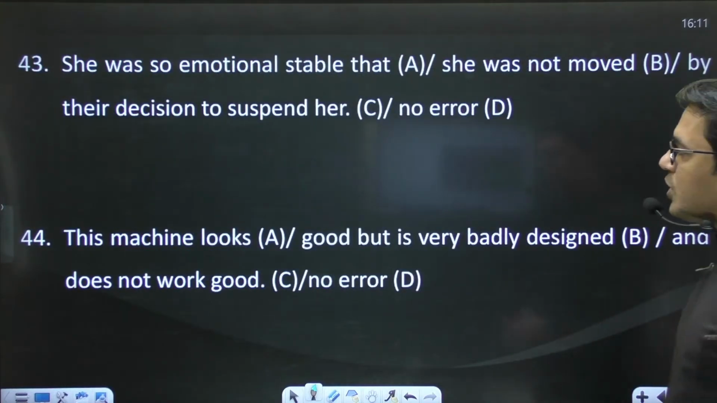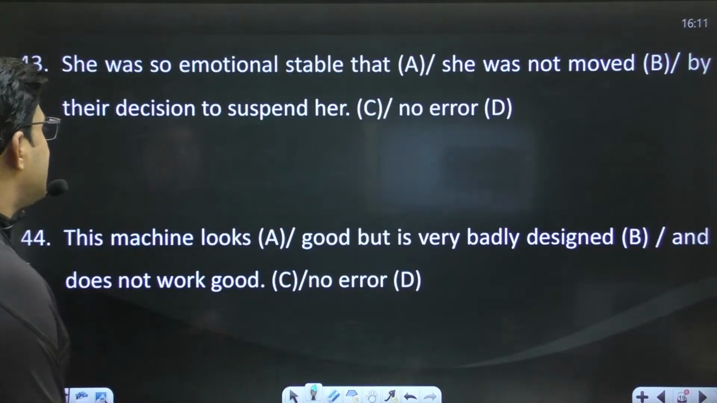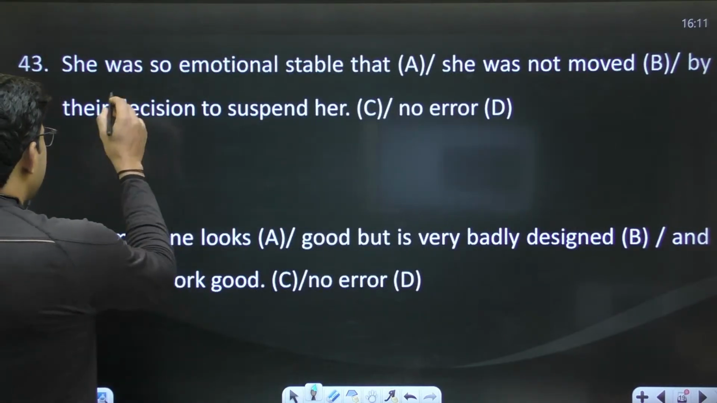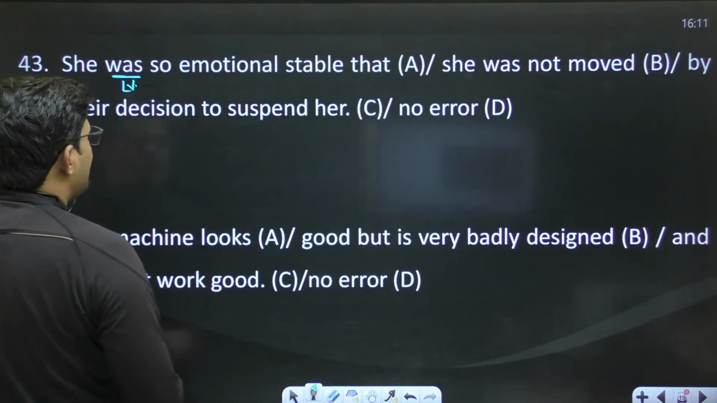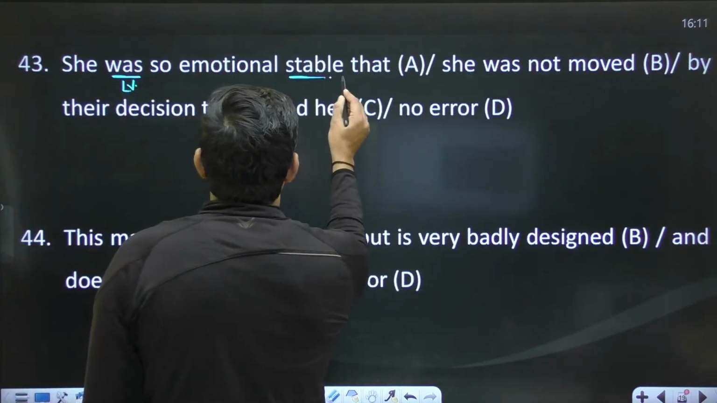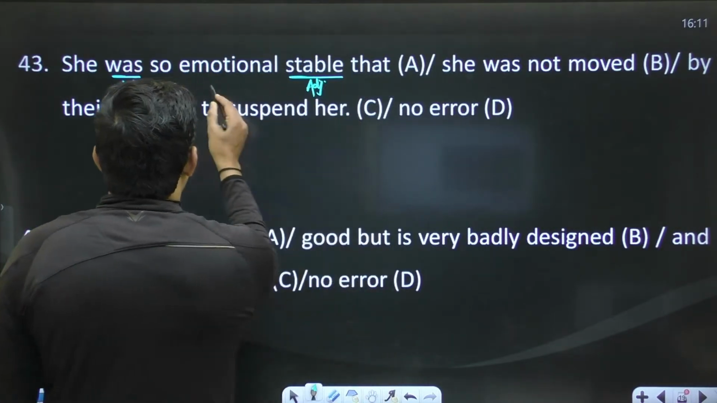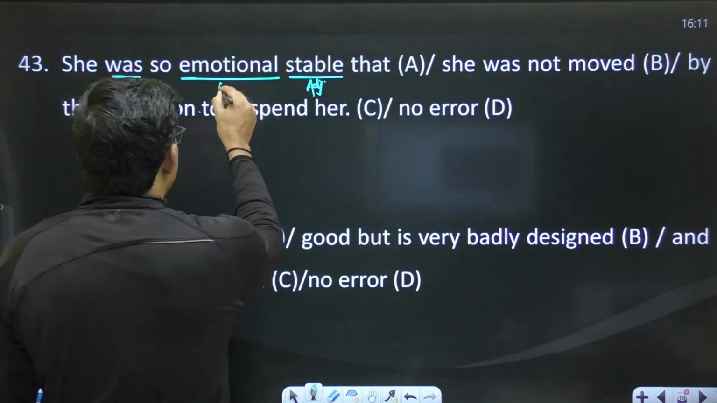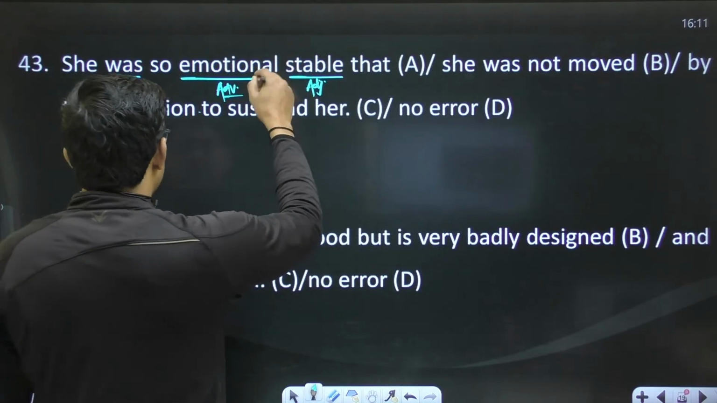She was so emotional stable that she was not moved by their decision to suspend her. Okay, this is also a good sentence. This is the linking verb, right? Linking verbs are followed by a complement. This is "stable", right? This is an adjective, and adjectives are qualified by an adverb. So this word must be an adverb.